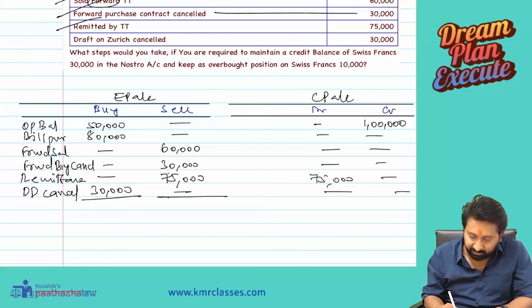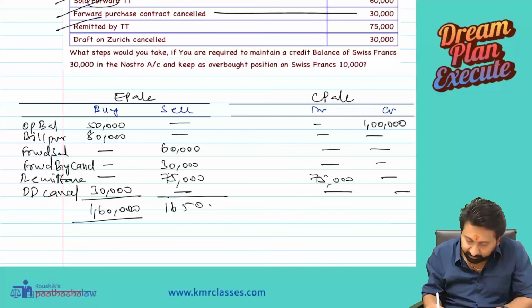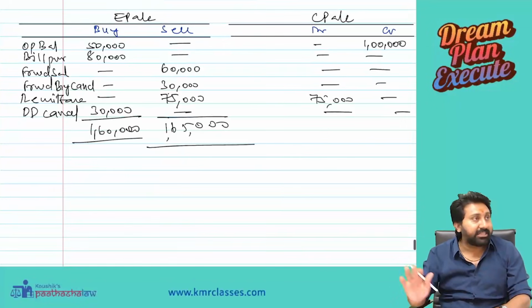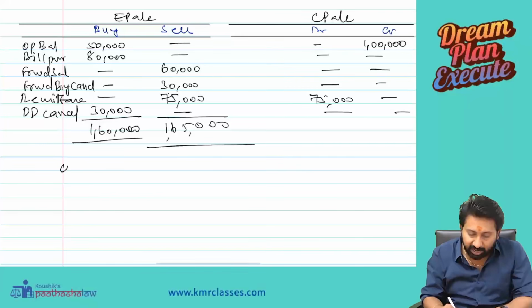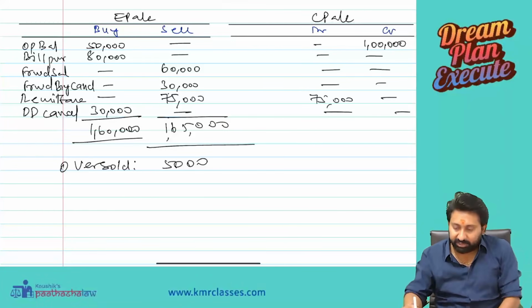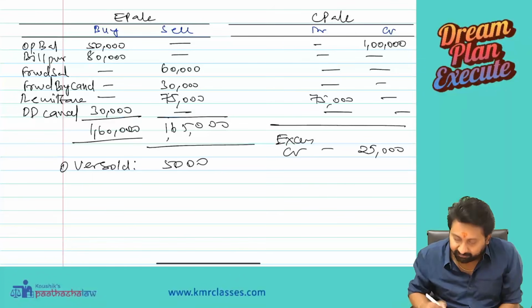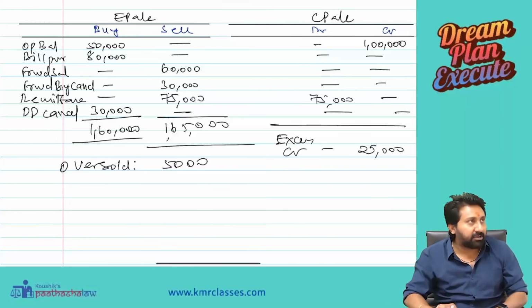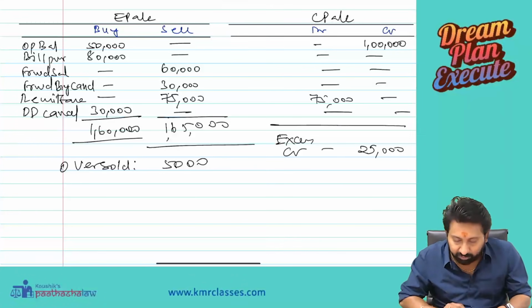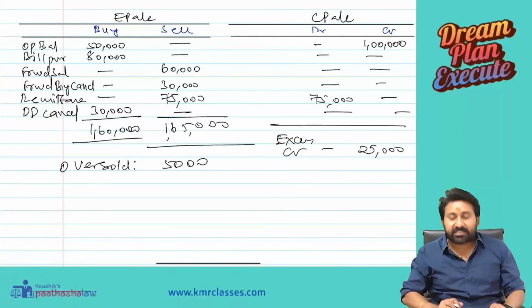Total: 50,000 plus 80, 130, 160. Sold side: 90 plus 175, 165. So sold is 165, bought is 160. I have an oversold position of 5,000. Next, credit balance is 1 lakh, debit balance is 75,000. Excess credit is 25,000. Now answer my question. We wanted to square up our position exactly, but we are oversold. How much extra sold? 5,000.